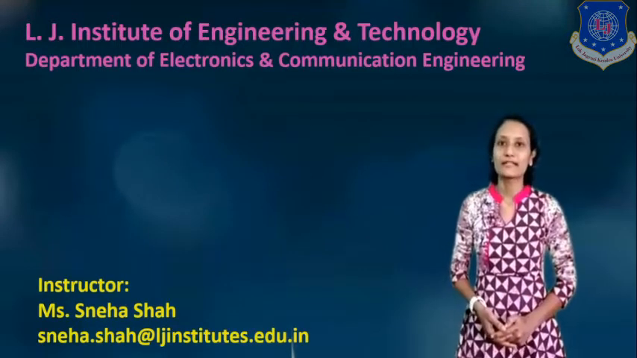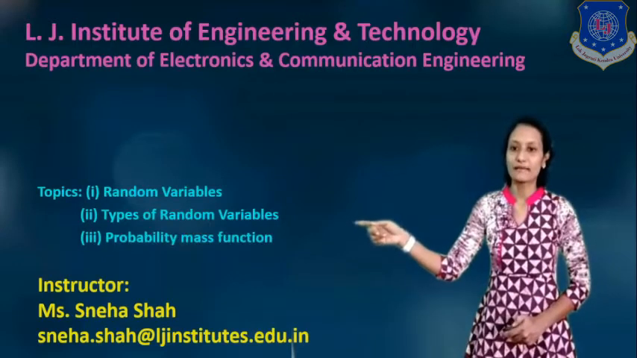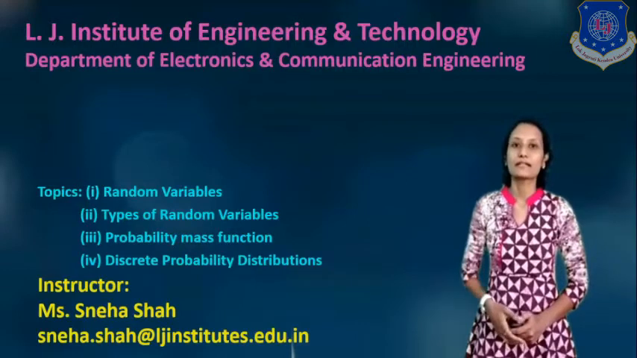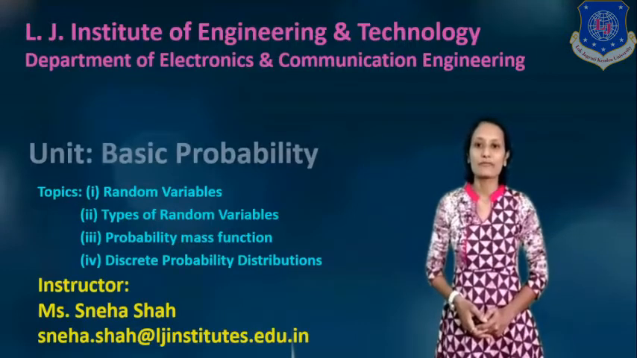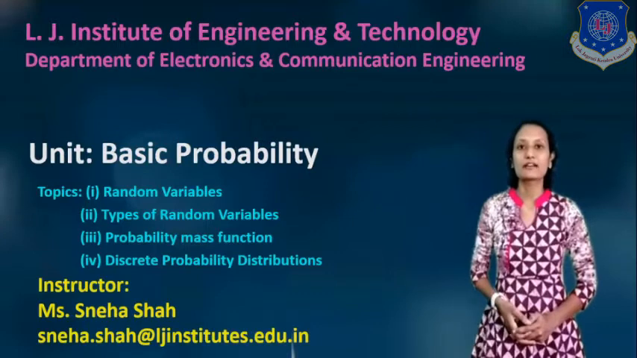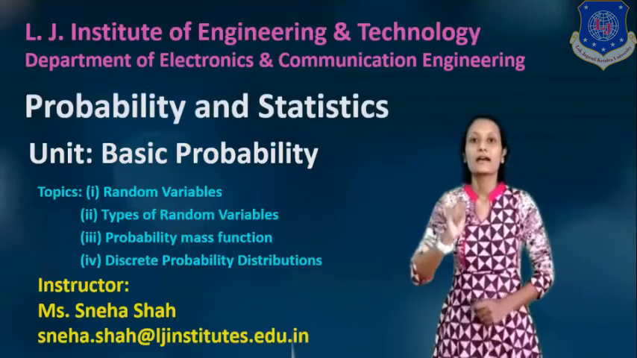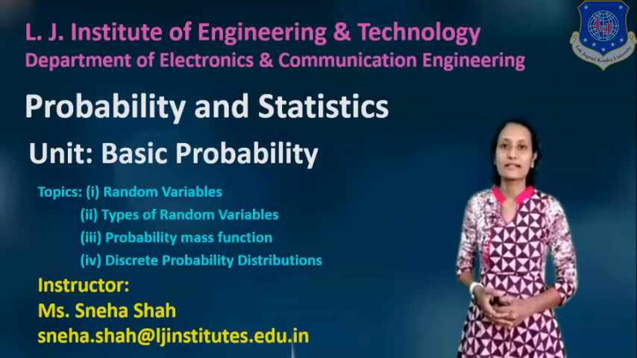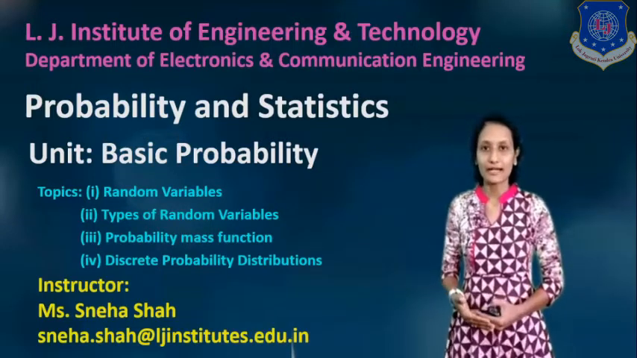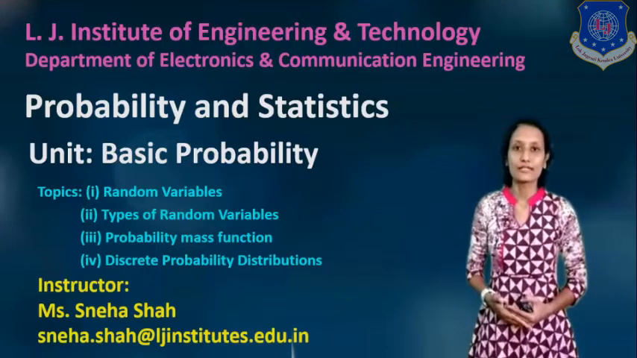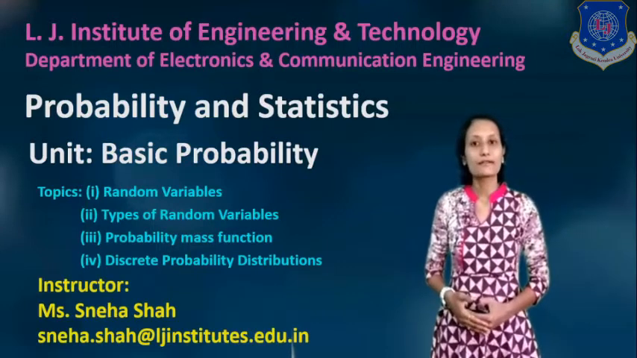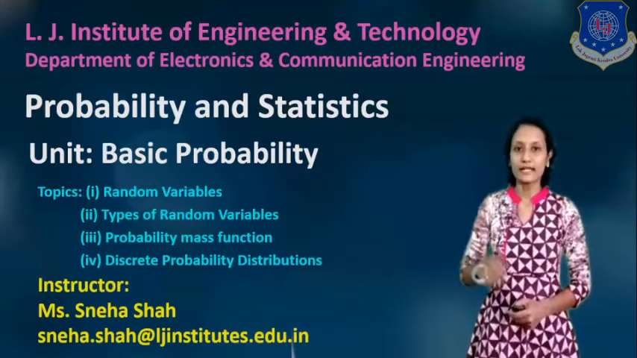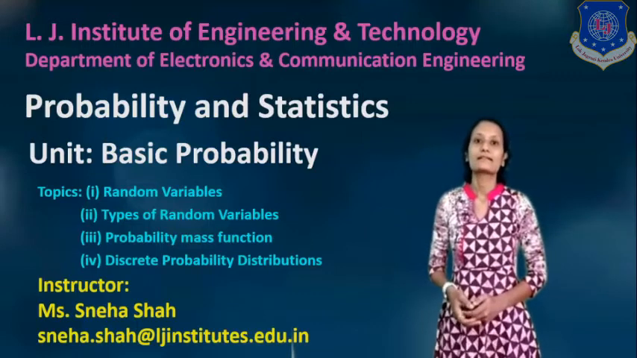Today I am going to explain the topics: random variables, types of random variables, probability mass function and discrete probability distribution, from the unit of basic probability from the subject of probability and statistics. Up to the last session I had explained probability. Based on that, we defined conditional probability and independent events, and we also derived the Bayes rule. Based on that, we solved some examples. Now, in this lecture, I will explain the random variable and its types.